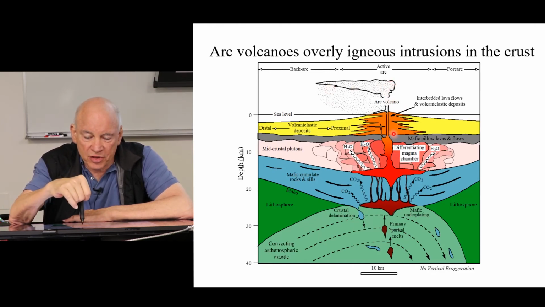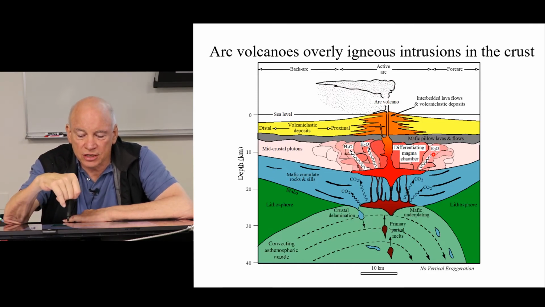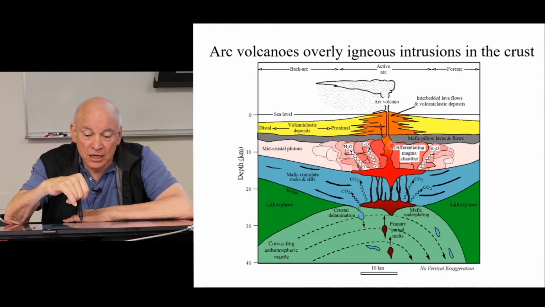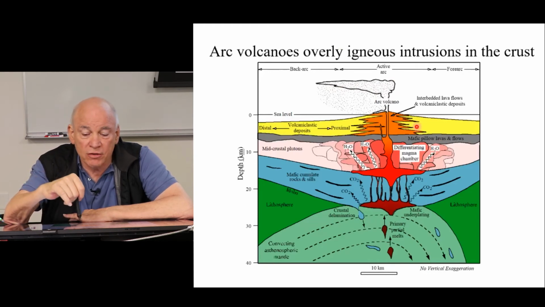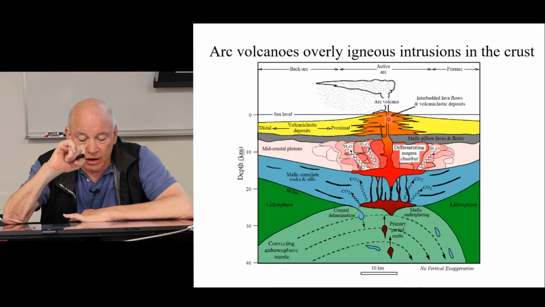And underneath it is an entire subterranean world of igneous intrusions. As magma comes in, some of it eventually erupts, but some of it doesn't and stays down here. You get all sorts of things like gases coming off that can carry economic deposit, minerals, elements with them that can make ore deposits that we'll talk about.